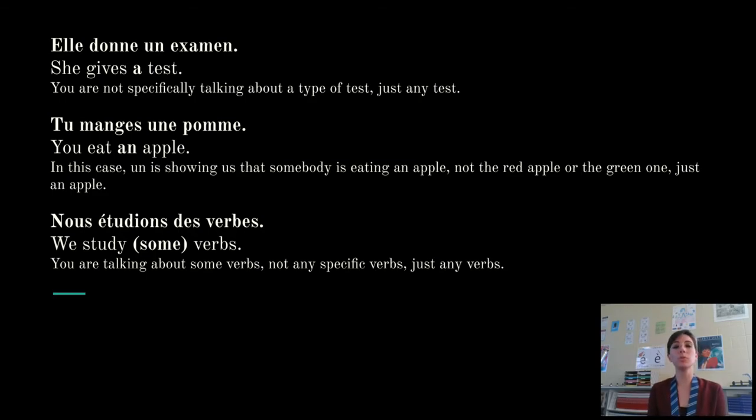Tu manges une pomme. You eat an apple. We are looking at this, and this is actually telling us that they're eating one apple. Une pomme. Not the red apple, not the green apple, just any apple. Une pomme. Nous étudions des verbes. We study verbs, or we study some verbs. When we're talking about not any specific verbs, just any verbs, we use des, some verbs, especially if we have many verbs. If we were studying one verb, it would be un verbe.